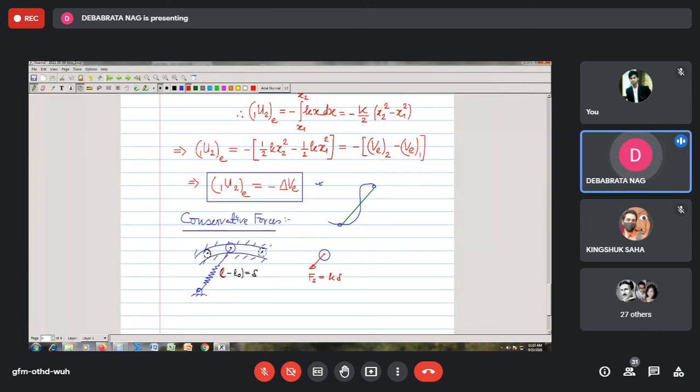You can easily see that it becomes a function of the dynamic length of the spring.